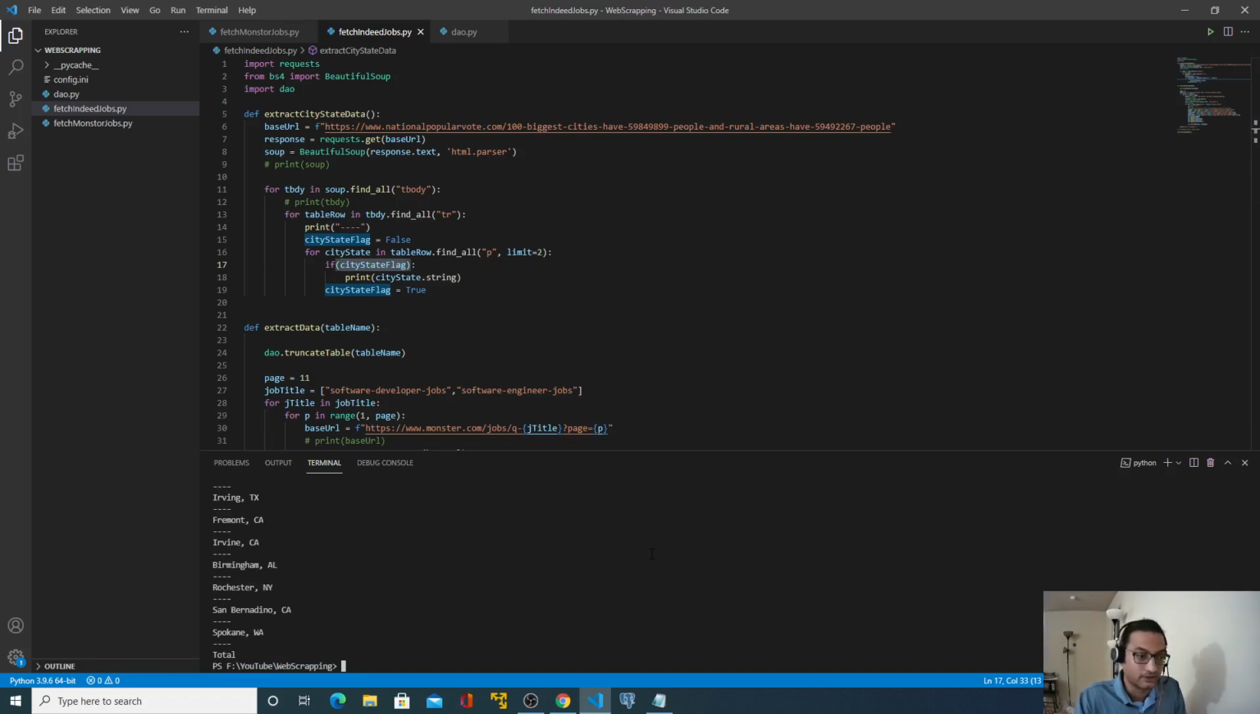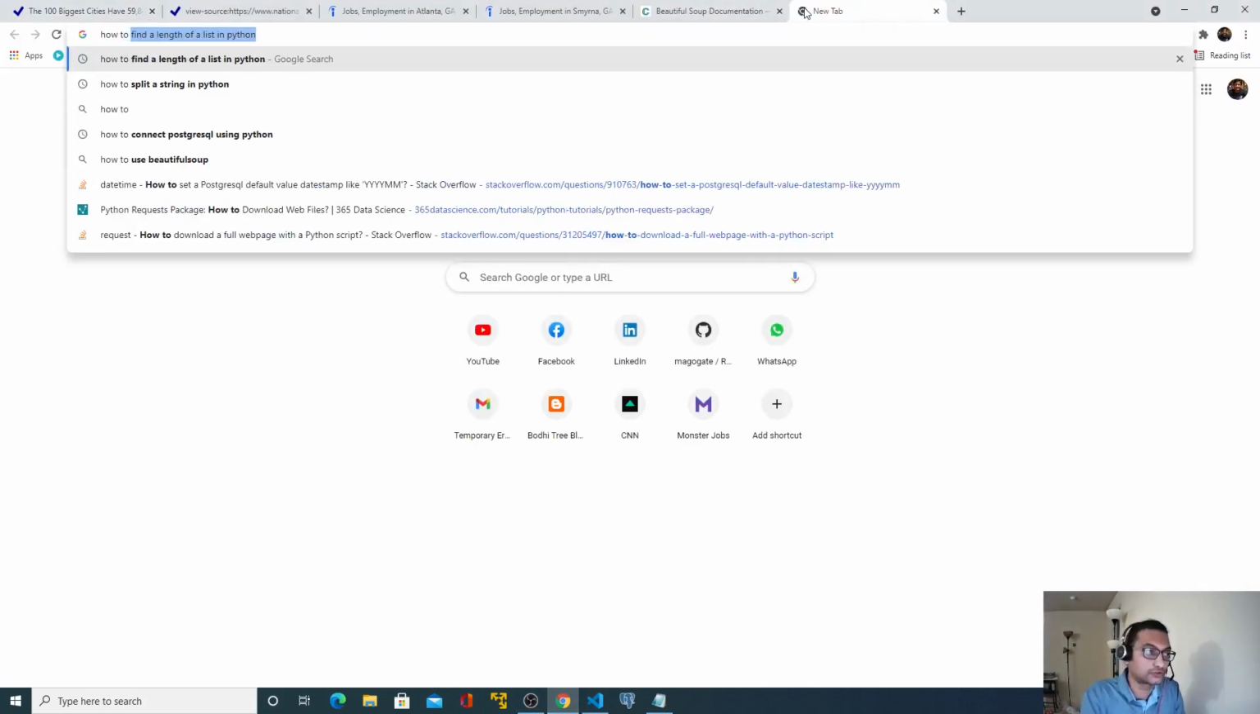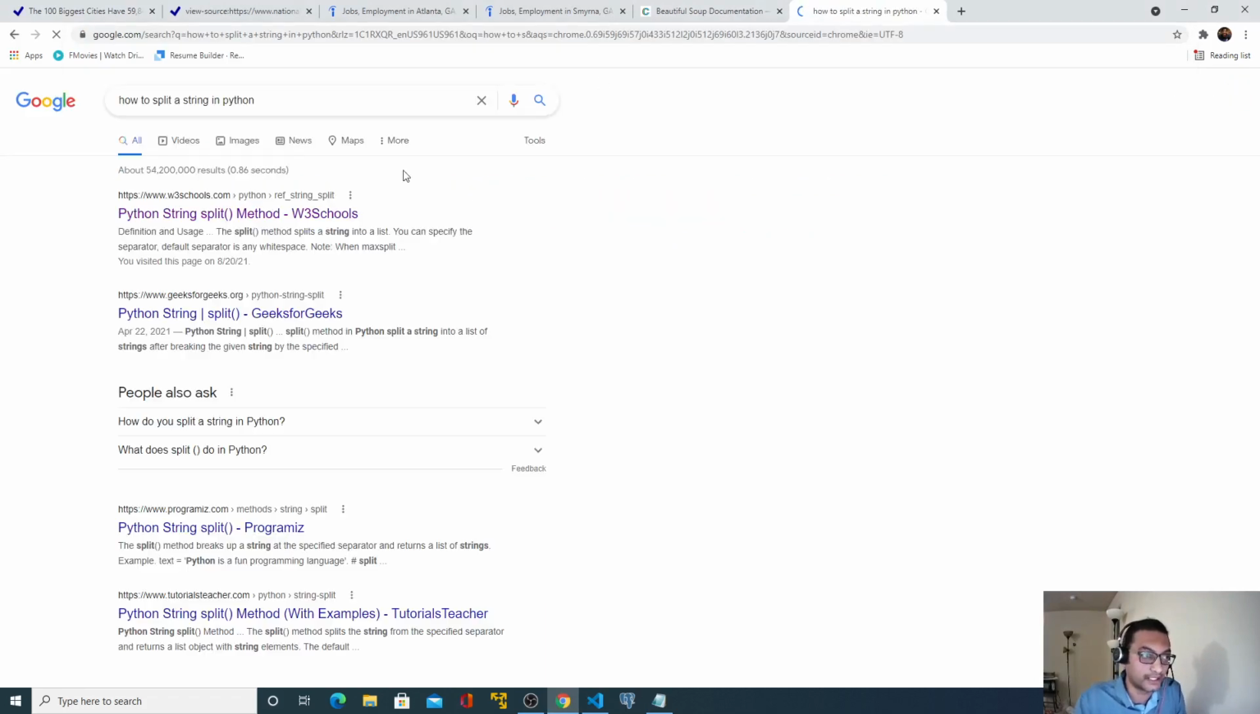Perfect, it works. Now again, remember we do not need this total, and if I scroll up, this city. We need only the rows that have two values, city and state combination. So basically this string consists of two values, city and state, separated by a comma. So how can I split these values? How to split a string in Python?